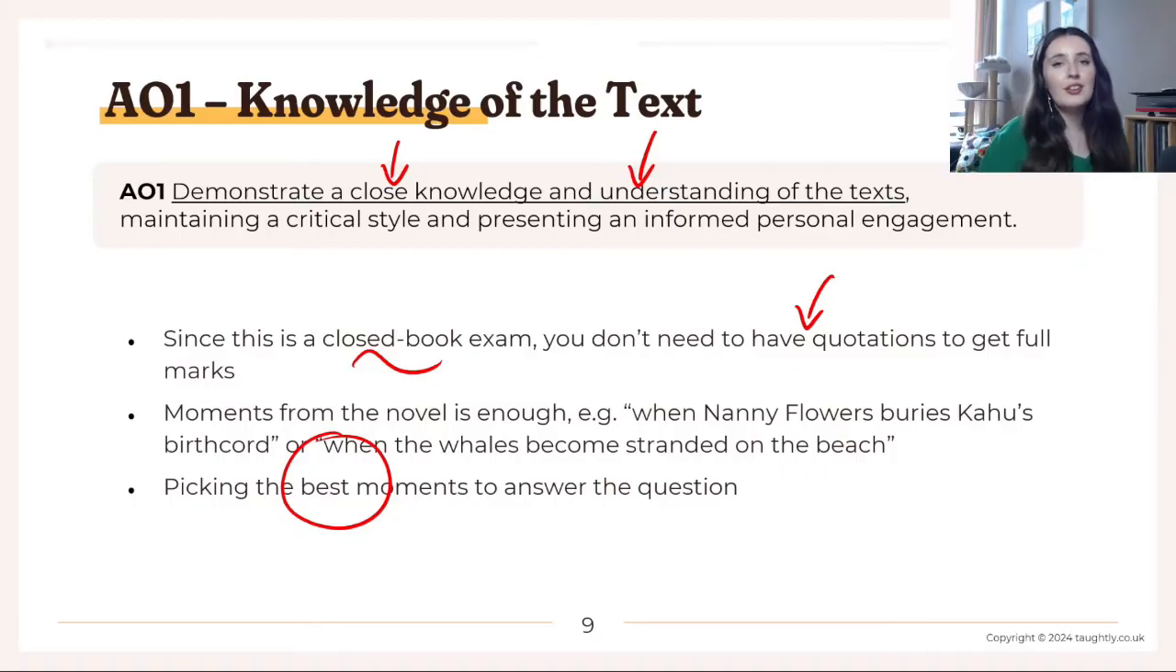So for example, on the travelling essay, I guess you could talk about Nanny Flowers riding the motorbike, but is that the best moment? Is she really travelling? Is it related to the rest of your argument that you're making? Probably not. So you get credited for knowledge of the text, but not for having this close and detailed and assured understanding of the text if you picked out a moment that wasn't the best one to answer the question.